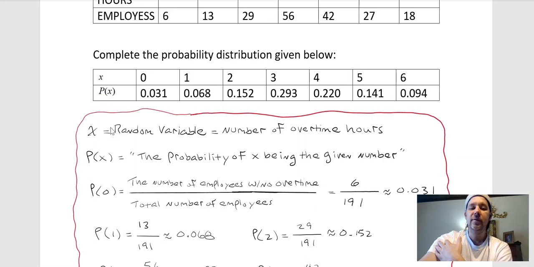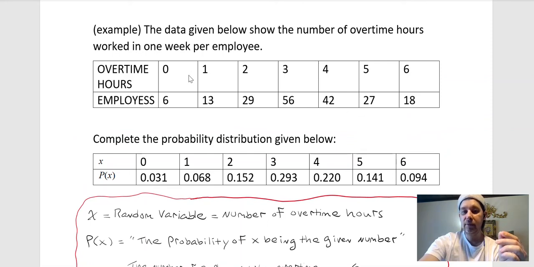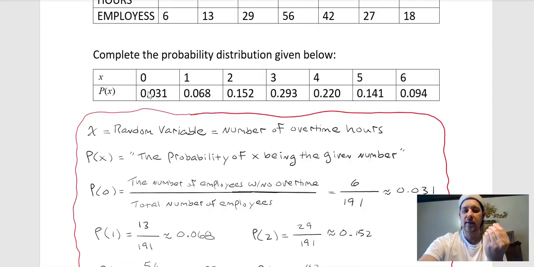The random variable is going to be whatever number that corresponds to the outcome of a probability experiment. Here we pick out a random employee, and the outcome is how many overtime hours they worked. And there's a certain odds of that employee having any of these numbers. And then down here, P of x, that's the odds of that randomly chosen employee working that many hours of overtime. So you've got the random variable and the probability that the random variable takes on that number.